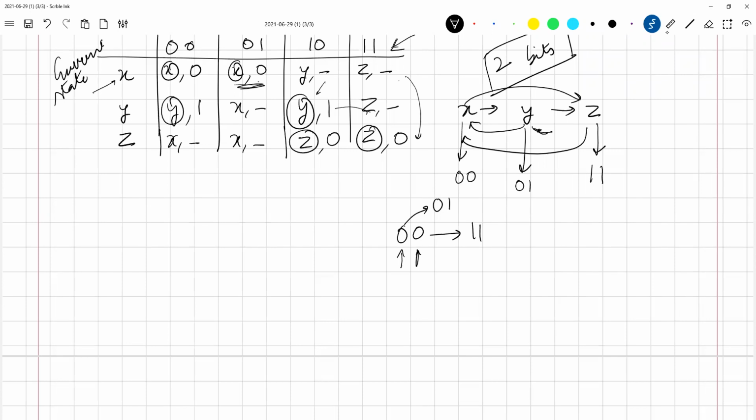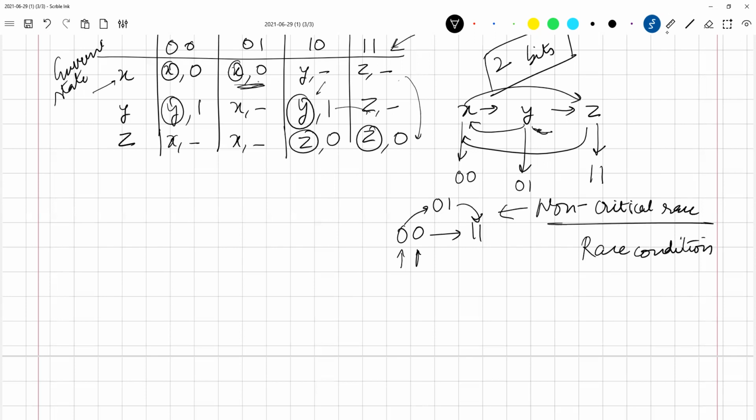So this will finally reach 1 1. It does not get stuck anywhere. So this is called a non-critical race, and this particular phenomenon is called a race condition.